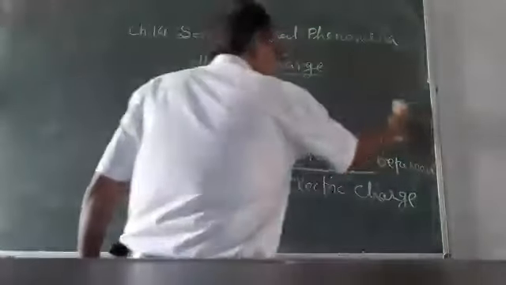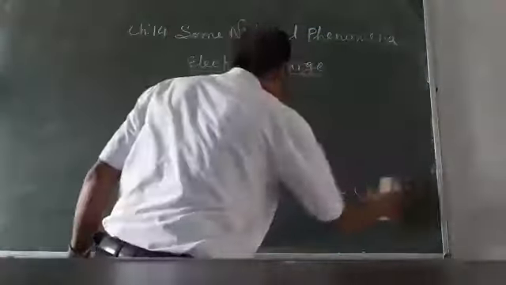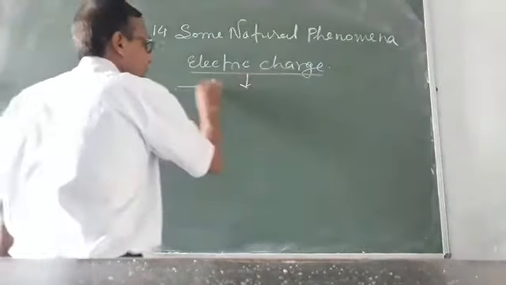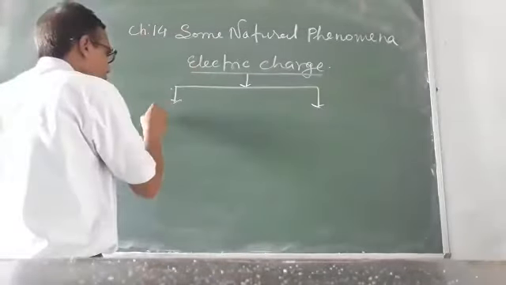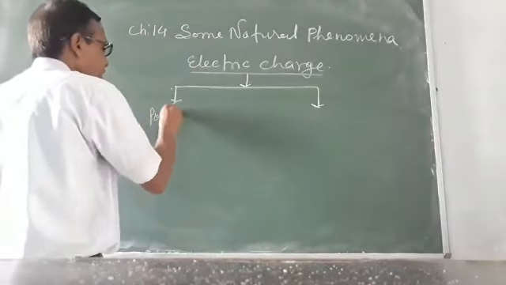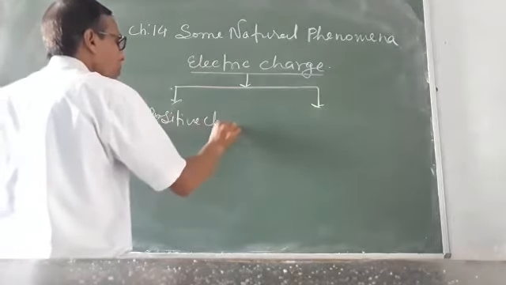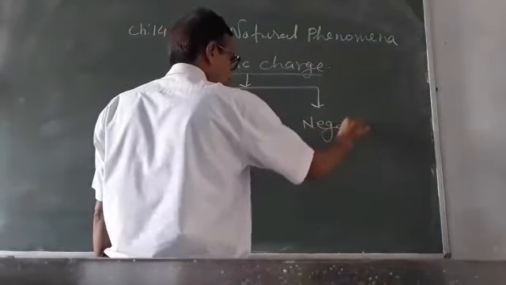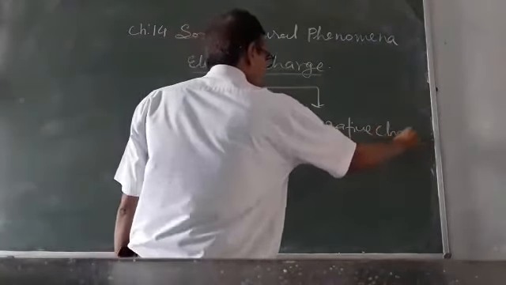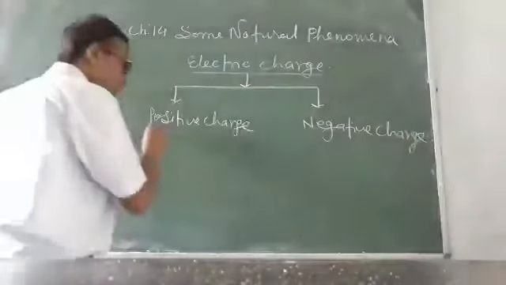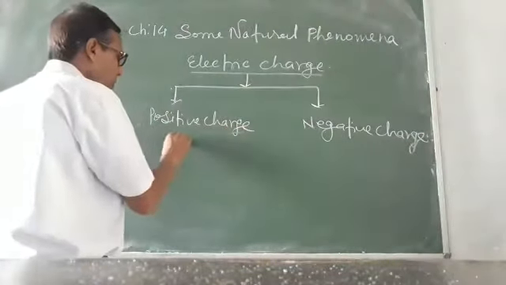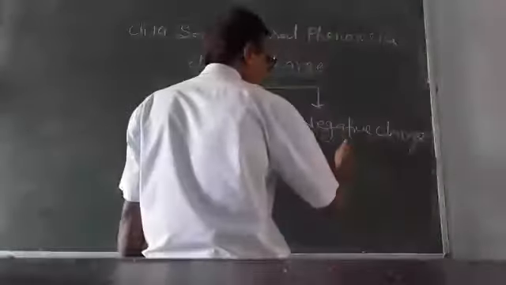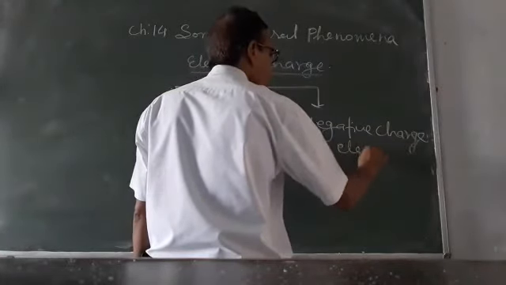Now, electric charge is of two types: positive charge and negative charge. Positively charged particles are known as protons, and negatively charged particles are known as electrons.